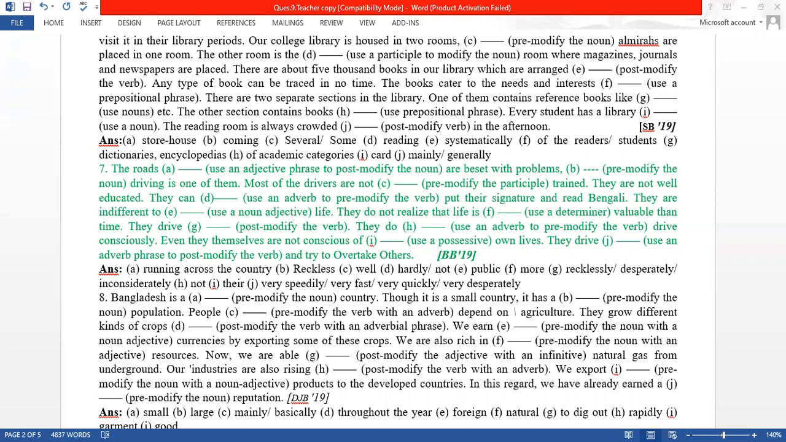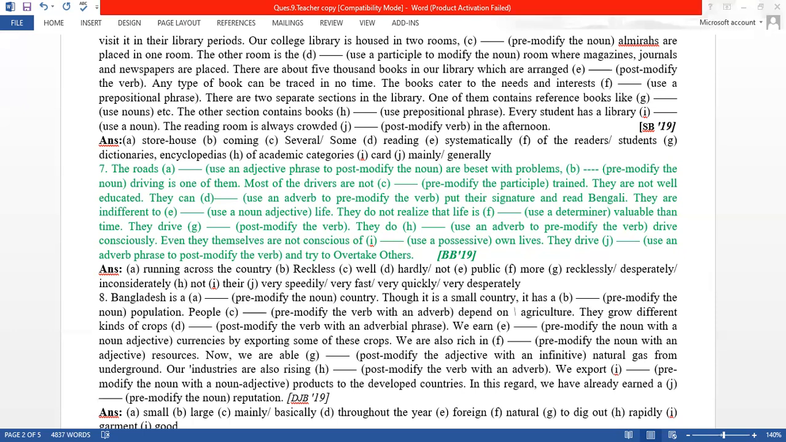Trained is here past participle, and you have to modify it with an adverb. Well is an adverb. Well trained, they are not well educated. They can use an adverb to pre-modify the verb. They can not, you can use not is an adverb. They cannot put their signature and read Bengali.